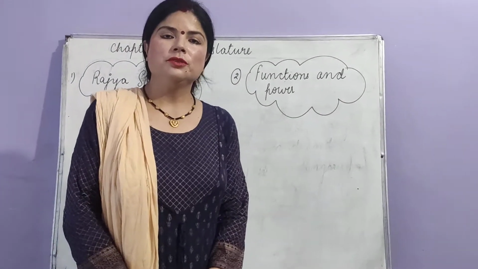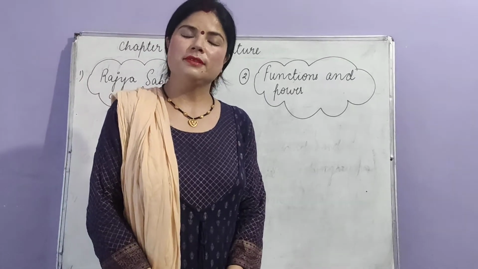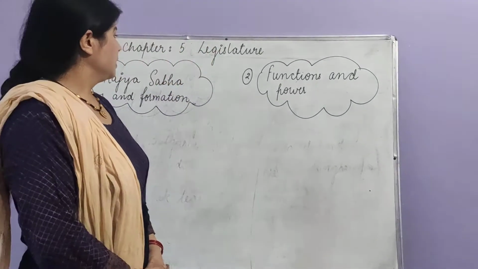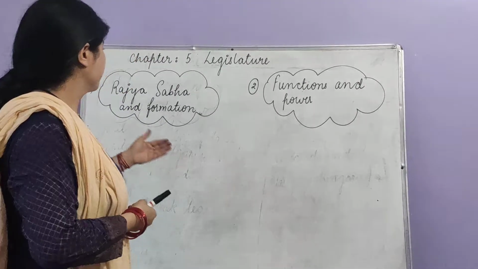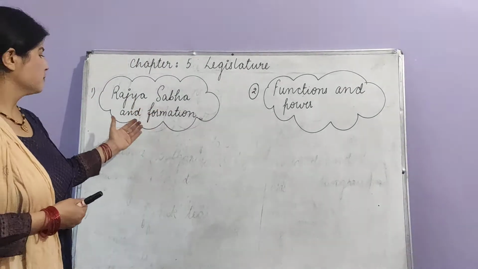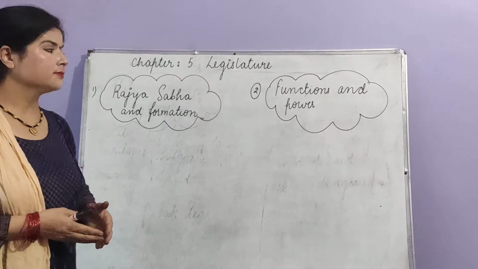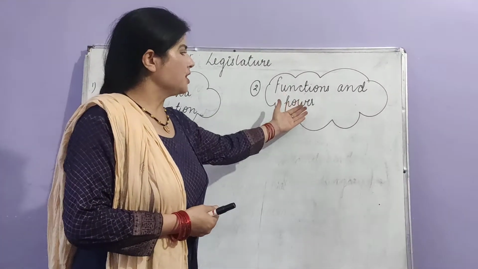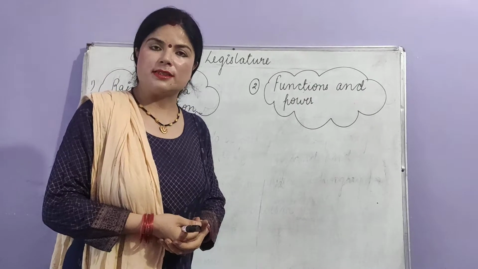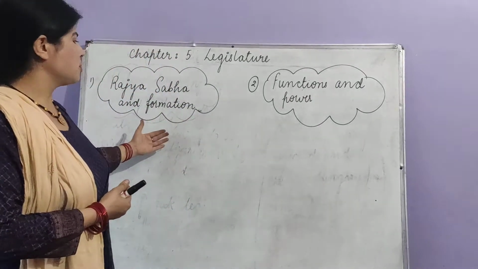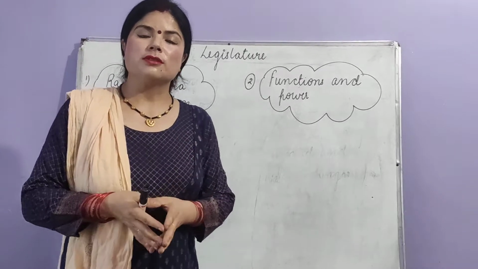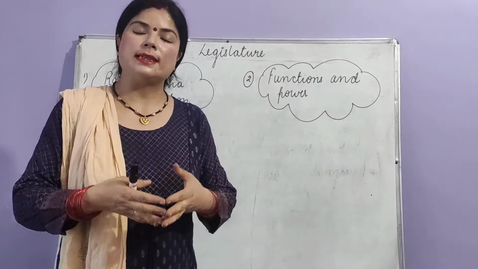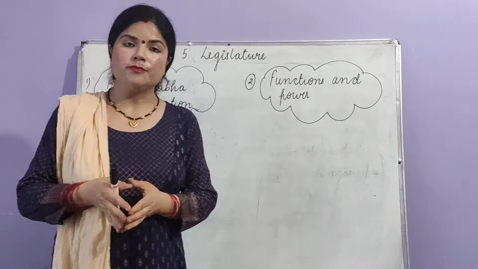Again we are here with our chapter number 5, legislature, and the subtopics which we are going to cover today are Rajya Sabha and formation, and second, functions and power of Rajya Sabha. Students, in first subtopic we will come to know about Rajya Sabha, one of the houses of parliament, known as the upper house of parliament also.